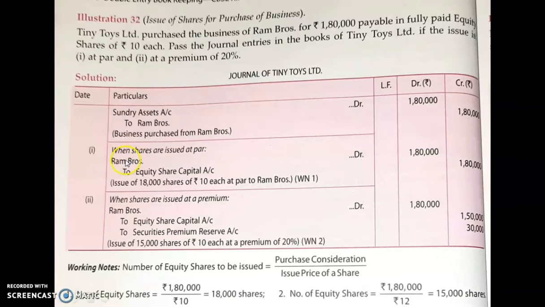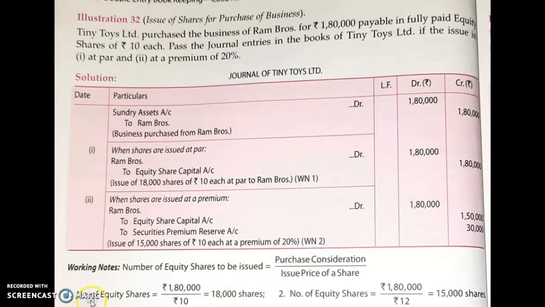Now that you have two conditions given here, that is when shares are issued at par. So what will be the journal entry here? Ram Brothers account debited to equity share capital account. So let us calculate how many number of shares you have to give to Ram Brothers.